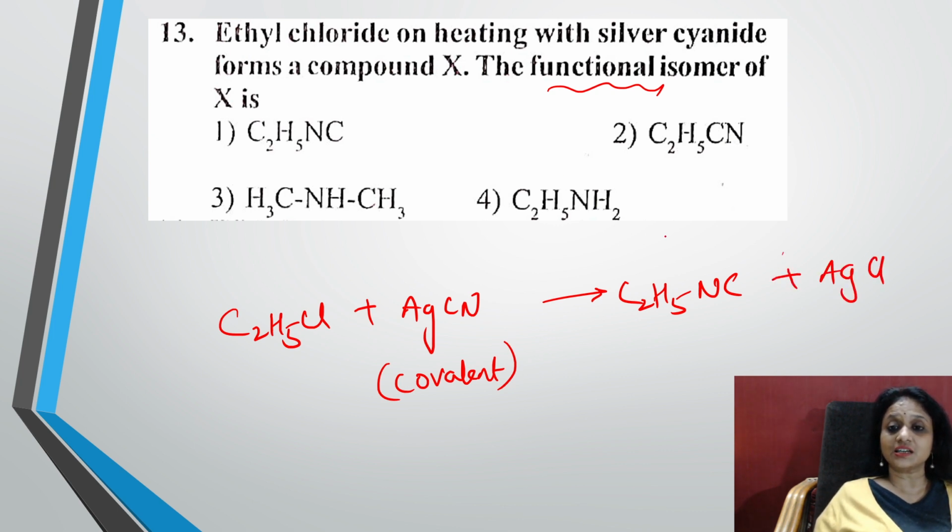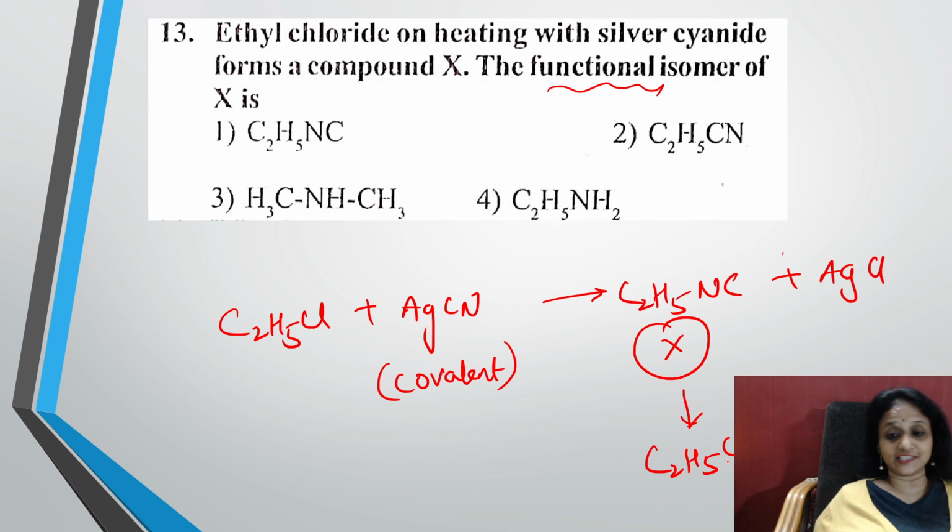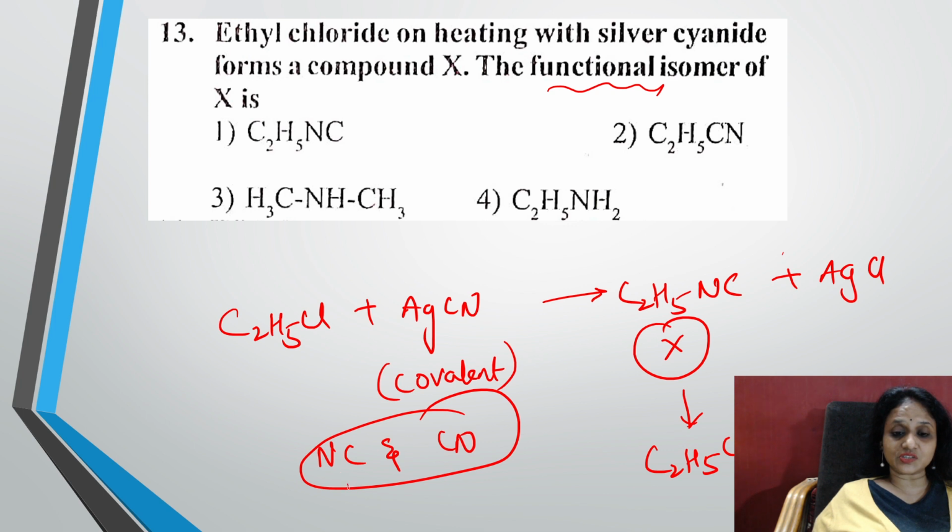Now what did they ask? The functional isomer of X. This is X. What is a functional isomer of this? It is nothing but C2H5CN. Easy, students. So this is isocyanide, this is the functional isomer. These two are functional isomers. NC and CN are functional group isomers. This is isocyanide, this is cyanide. Is it okay? Done. Perfect.